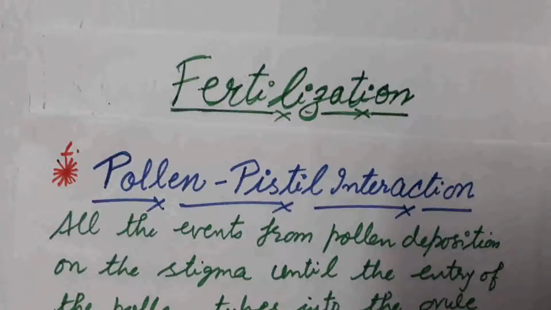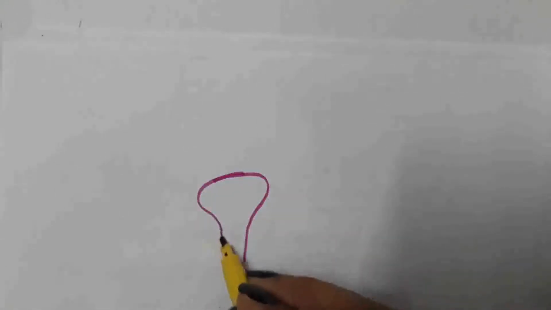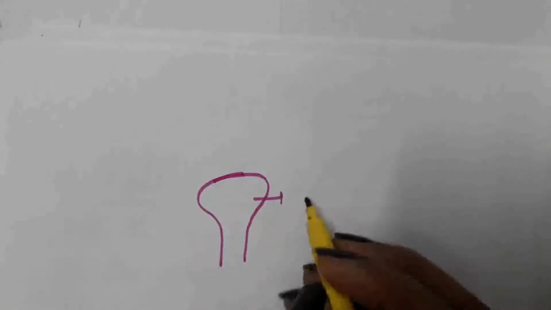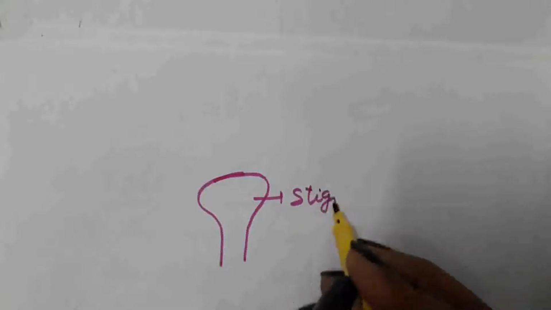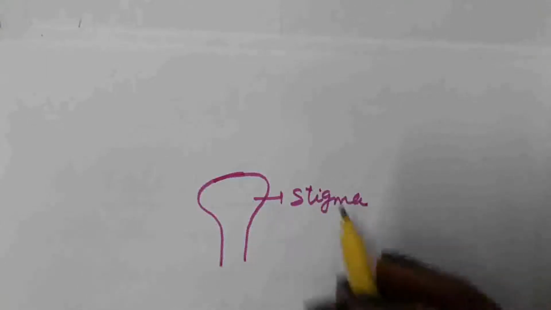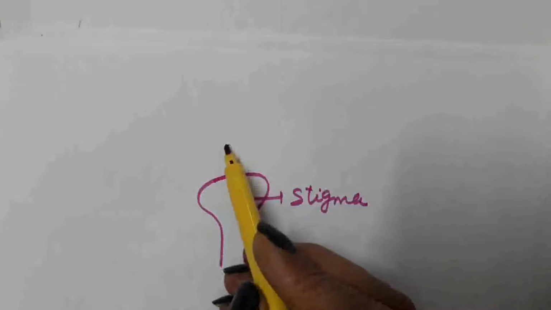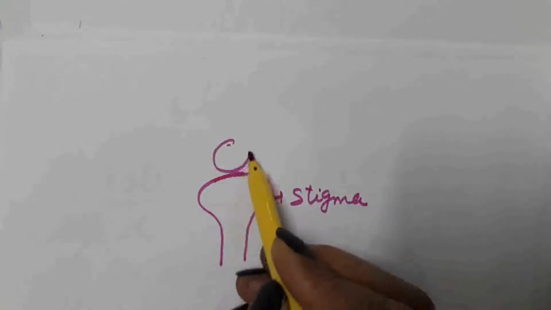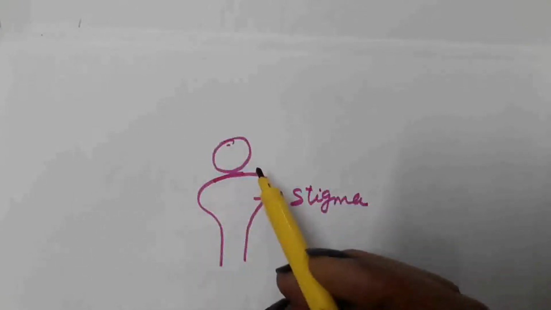What we are observing here is that after pollination, the pollen grain comes and lies on the stigma. This is the diagram of the stigma of the carpel. After pollination, pollen grains are present on the stigma.